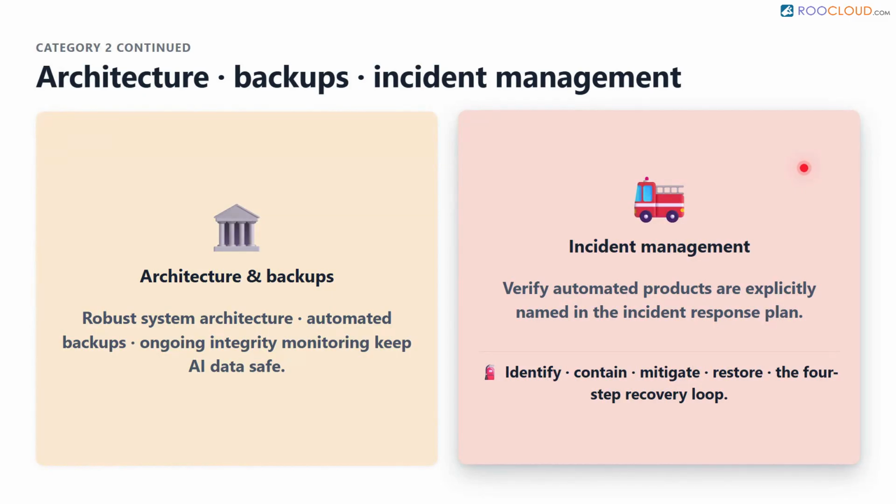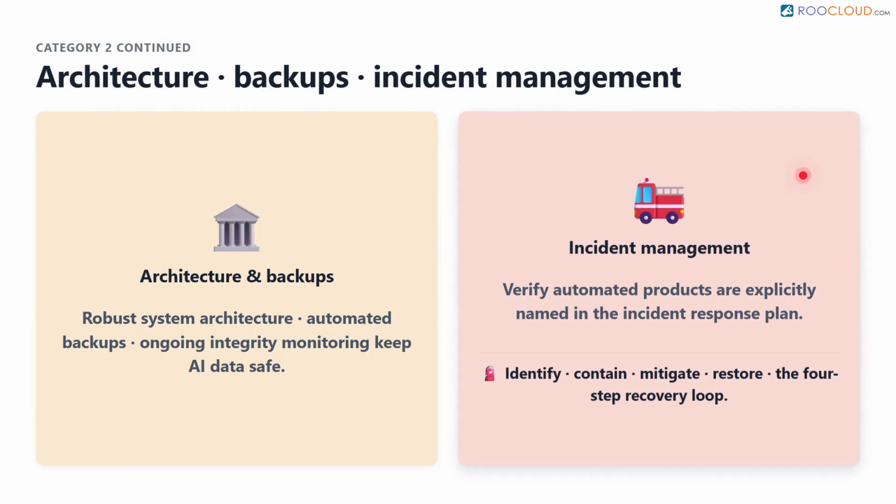Lastly in this section is incident management. When things go wrong, the focus is on handling data breaches and operational interference. The auditor must review the overarching incident response plan to ensure that automated products are explicitly covered, with clear steps to identify the problem, contain the damage, mitigate the impact, and restore normal operations.